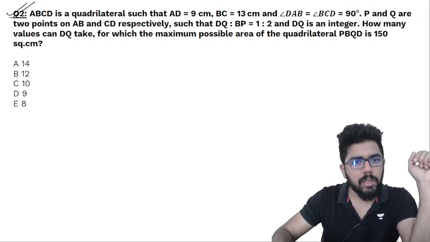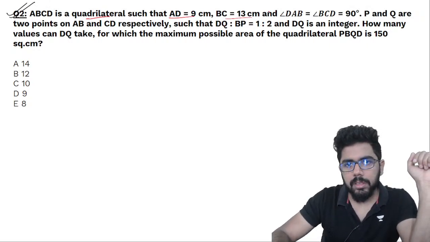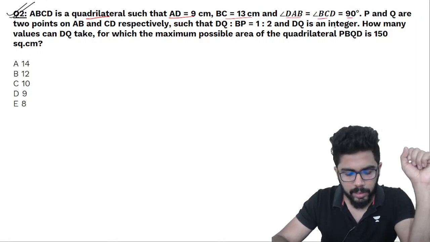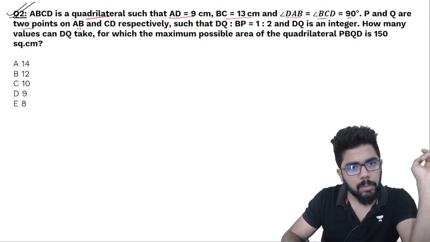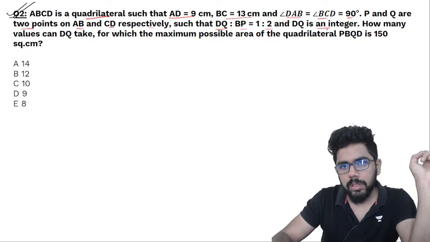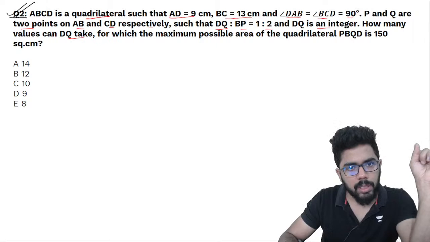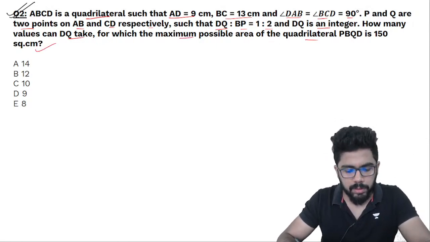ABCD is a quadrilateral such that AD is 9 cm, BC is 13 cm, angle DAB and angle BCD are 90 degrees. P and Q are 2 points on AB and CD respectively such that DQ is to BP is 1:2 and DQ is an integer. How many values can DQ take for which maximum possible area of the quadrilateral is this much?